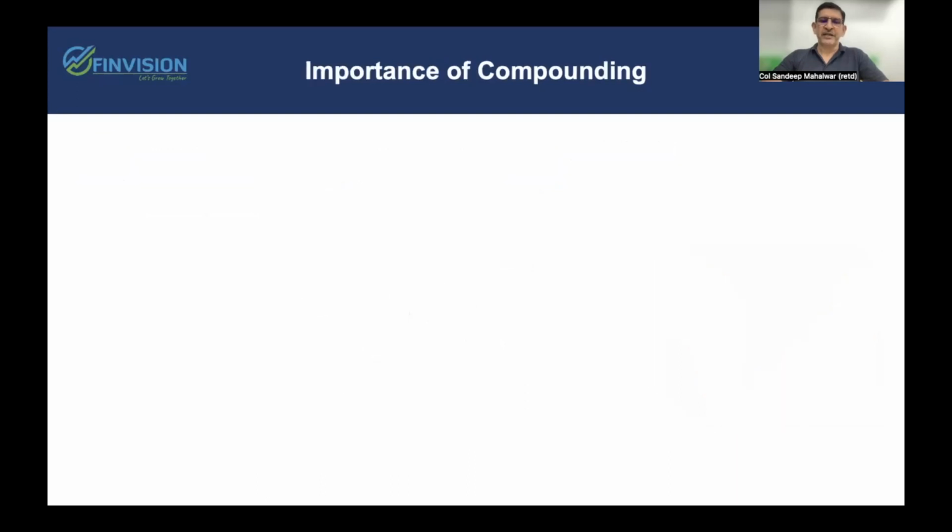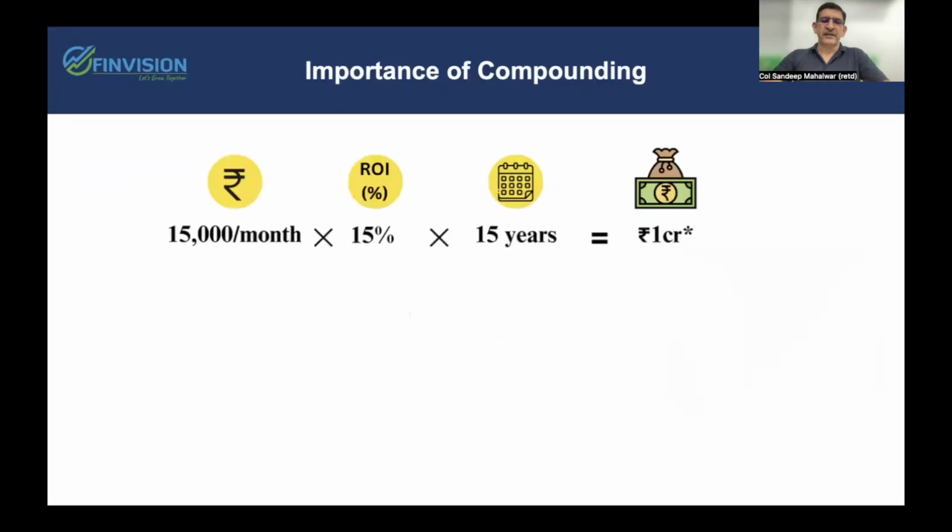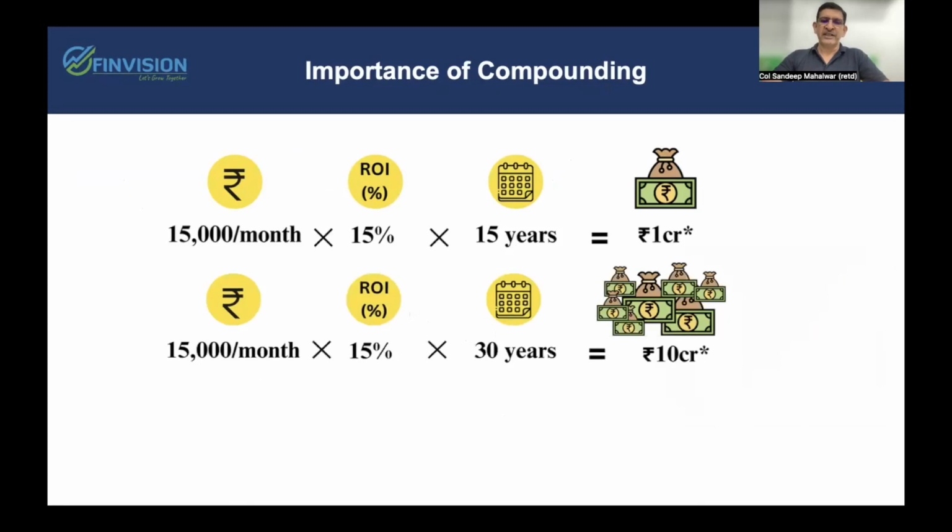Let's understand the importance of compounding. Here is one example wherein you are able to invest 15,000 per month for 15 years, and in case you are able to generate a ROI of 15%, the corpus that you will be able to create is 1 crore rupees. The same amount of 15,000 per month invested for 30 years, and in case you are able to generate 15% ROI on it, the corpus that you will be able to create will not be 2 or 3 crores, but 10 crore rupees.